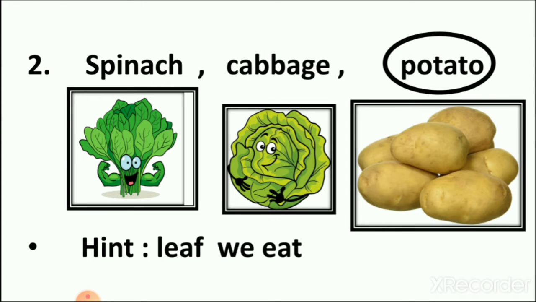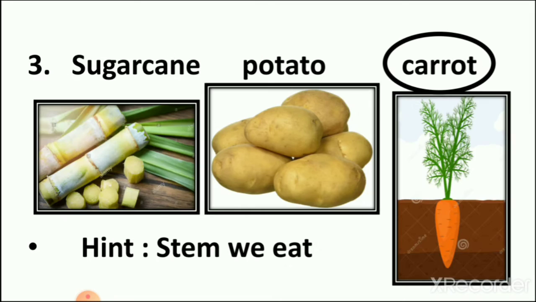Then in the second we had to find which is not a leaf of the plant. Potato is not a leaf of the plant. Then we had to find which is not a stem of the plant. We learned that carrot looks like a stem, but it is not a stem of the plant.